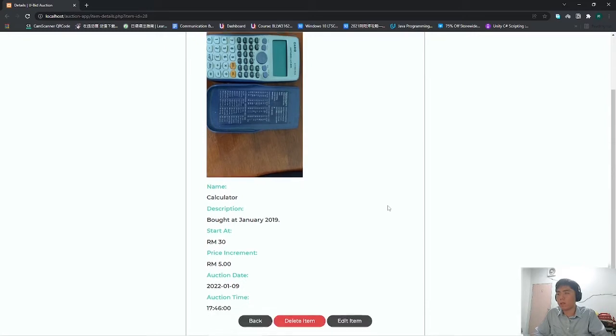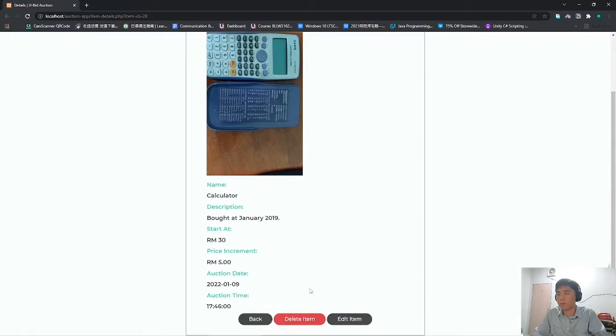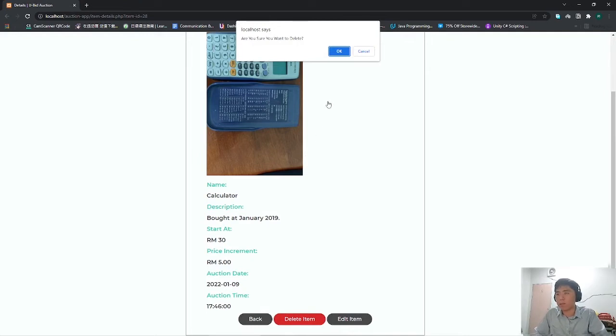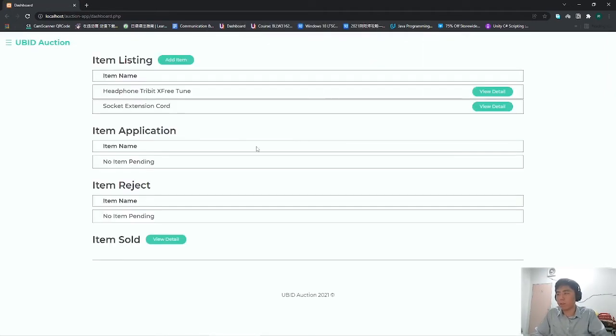So let's say I want to delete the item now. So click delete. The system will ask for confirmation from the user. So click OK. The item was deleted from the system.